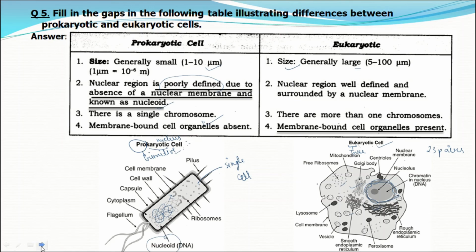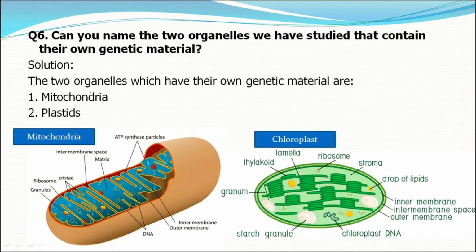Now our next question is, can you name the two organelles we have studied that have their own genetic material? We have two organelles, mitochondria and chloroplasts. You can observe this through the diagram. Look here, this is the DNA of mitochondria and this is the DNA of chloroplast.